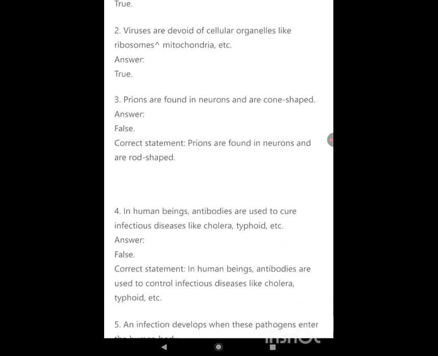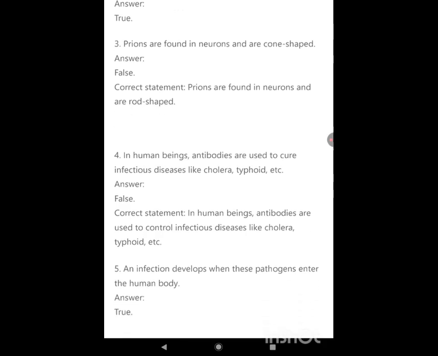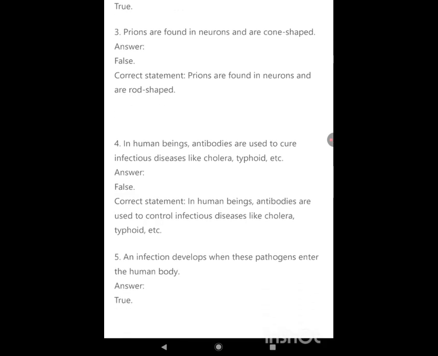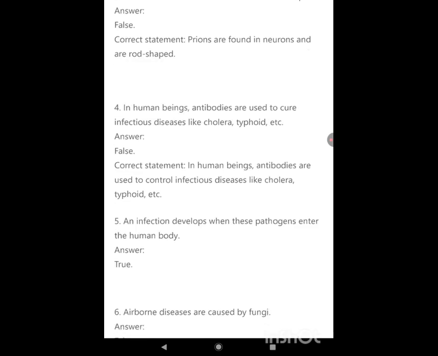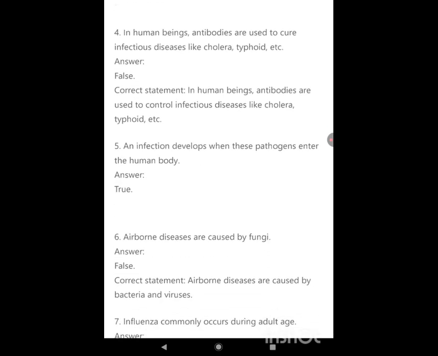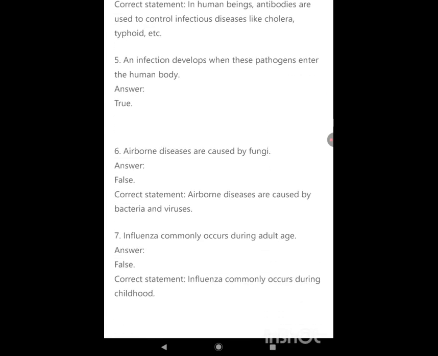In human beings, antibiotics are used to cure infectious diseases like cholera, typhoid, etc. Answer: false. Correct statement. In human beings, antibiotics are used to control infectious diseases like cholera, typhoid, etc. An infection develops when these pathogens enter the human body. True. Airborne diseases are caused by fungi. Answer: false. Correct statement. Airborne diseases are caused by bacteria and viruses.